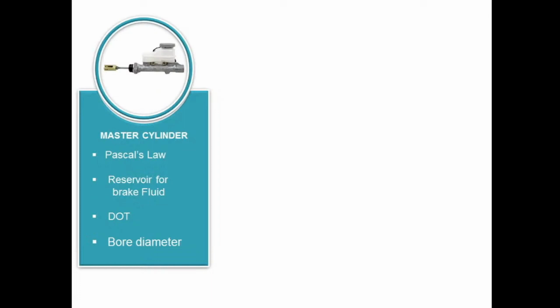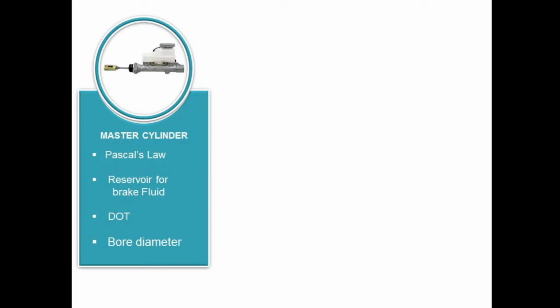Now next is DOT. We usually know that DOT 3 or DOT 4 brake fluids are used in the vehicles that we use. What does this DOT signify? DOT stands for Department of Transportation. These DOT fluids are generally glycol based fluids, which have a tendency to absorb moisture from the air.